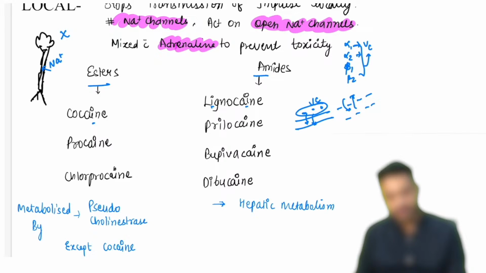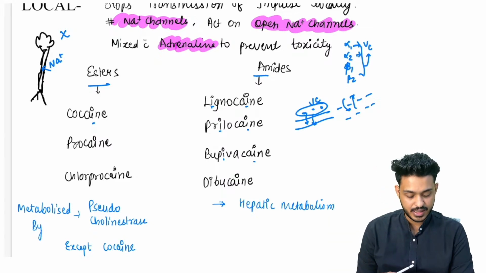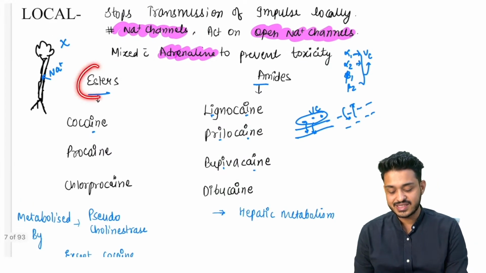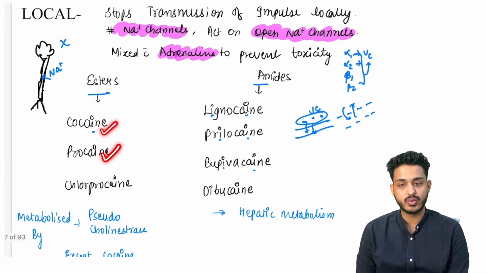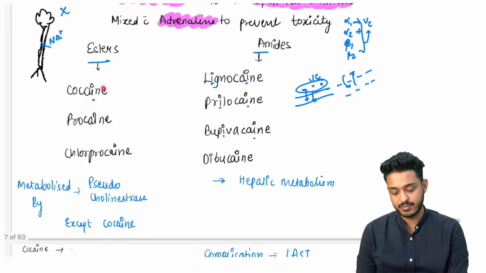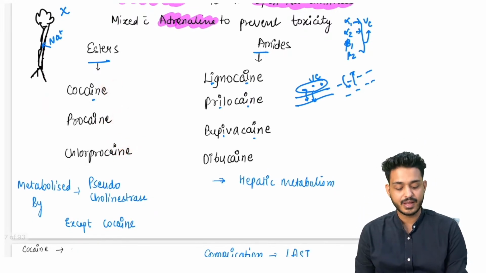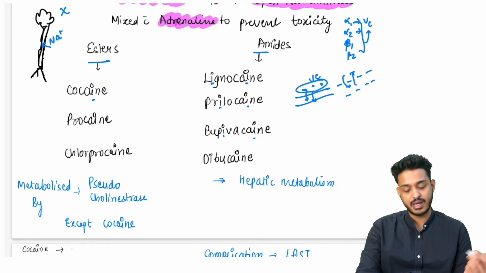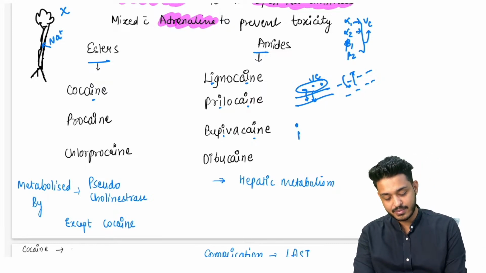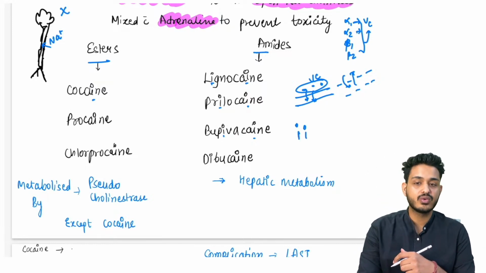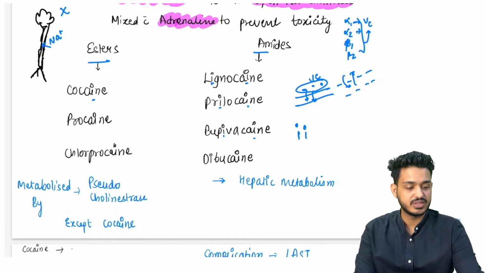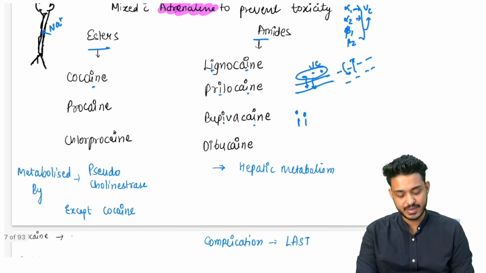Lignocaine will be having these double I. Prilocaine, these double I will be there, right? So what are the esters we are having? We are having cocaine, procaine, and chlorprocaine. And what are the amides we are having? Amides will be having, remember, double I will be there in the amides. So we are having lignocaine, prilocaine, benzocaine, bupivacaine, all these cane will be there, right?